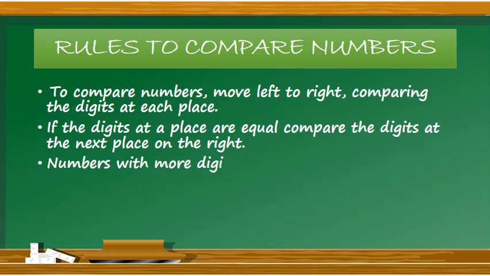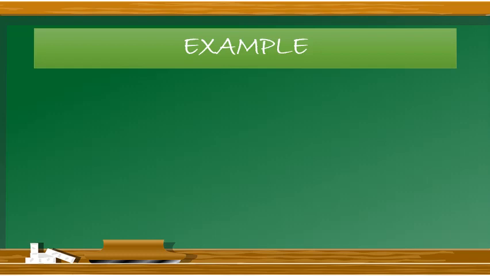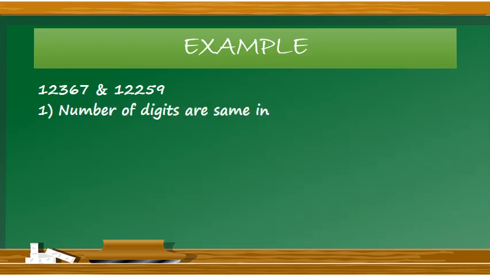Numbers with more digits are larger. It is obvious that the numbers which are having more digits are larger. Then let's take one example: 12,367 and 12,259. Now the first point is number of digits are same in both the numbers.